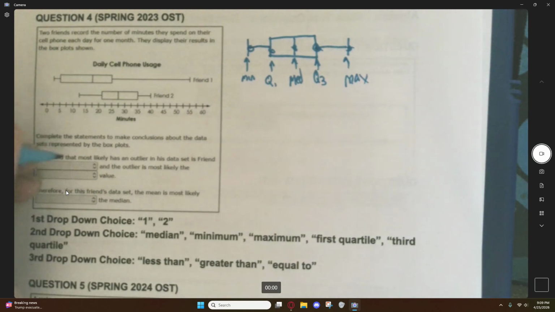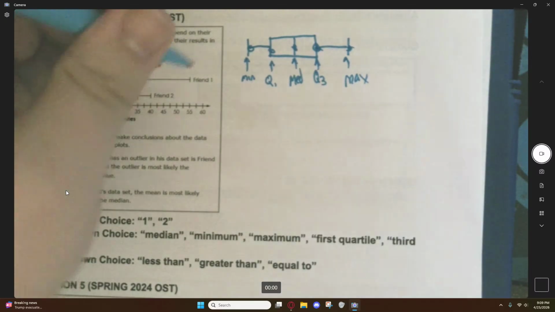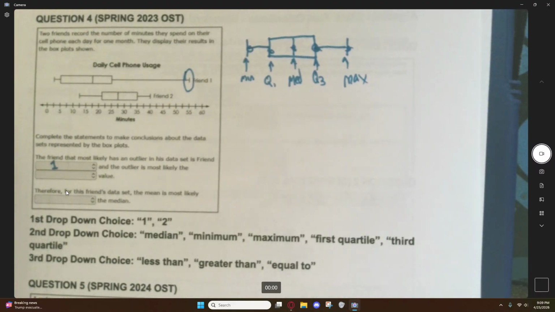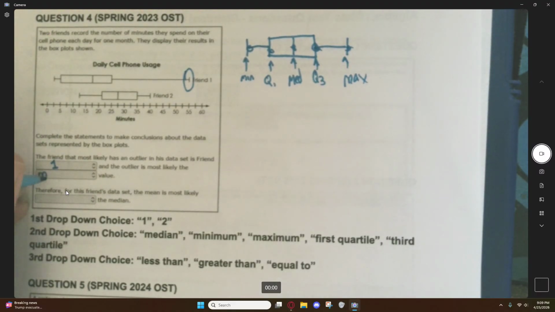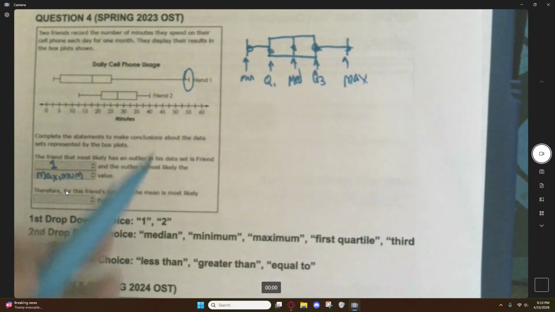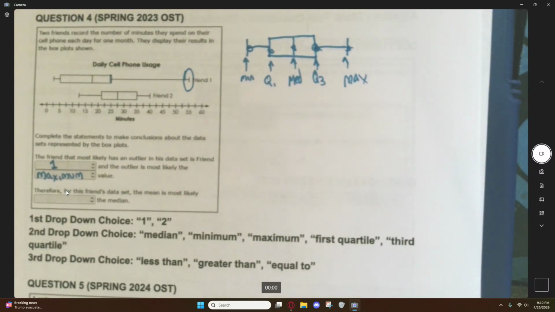It's friend 1. The very obvious outlier is the maximum. The maximum is way, way out here, far away from Q3. Because remember, Q3 represents 3/4 of your data. Okay? That represents what number is 3/4 of the way through the data.